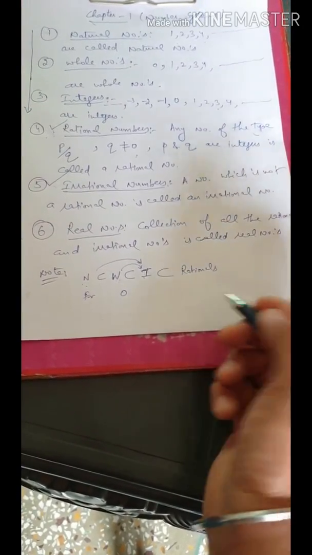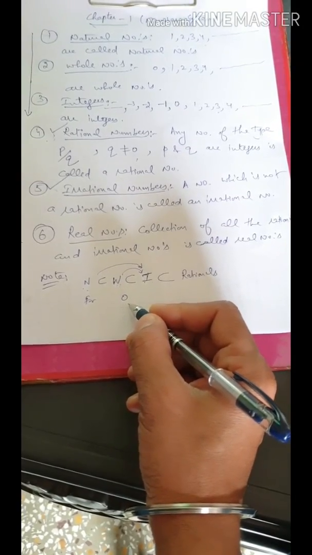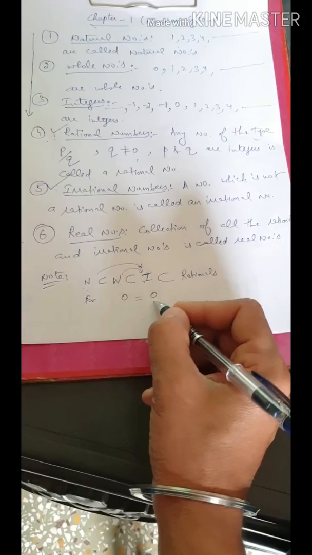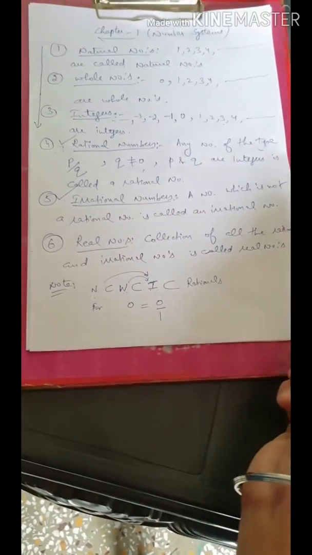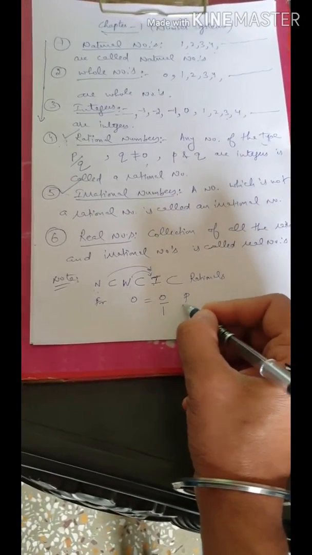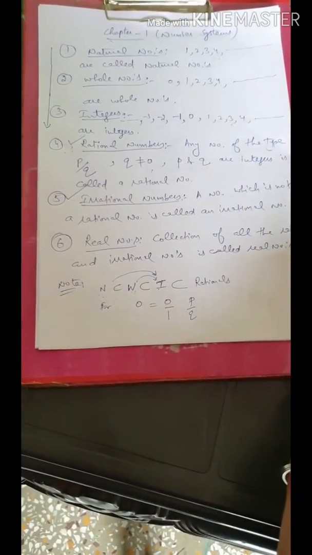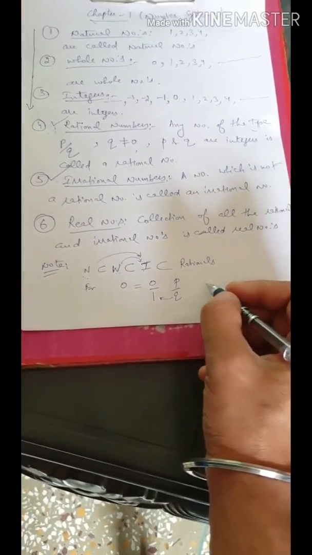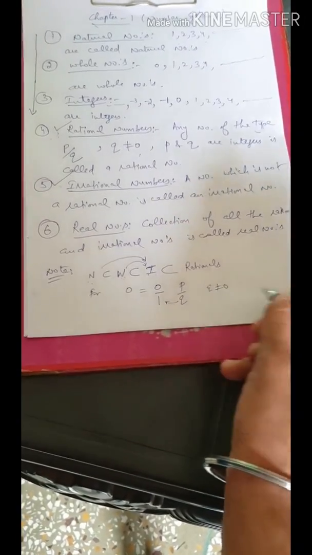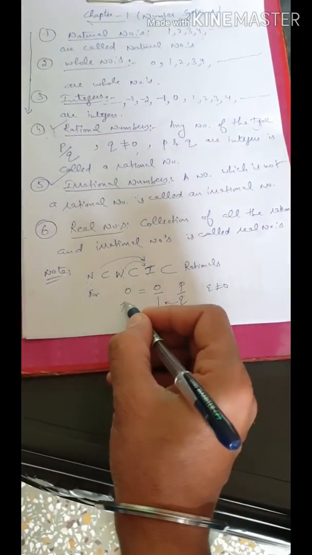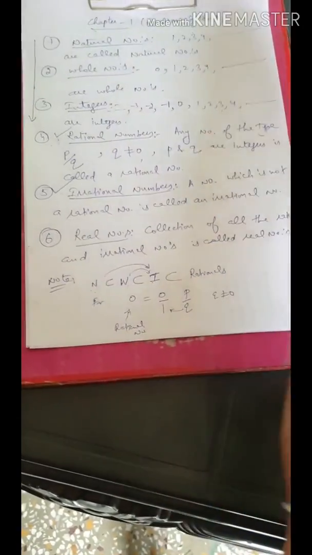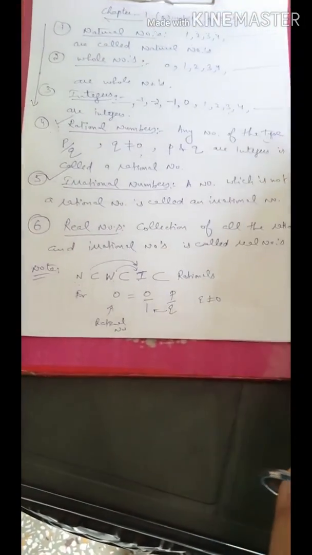Very easy to remember. 0 is only a number given, so we can treat it as numerator divided by 1. So it is of the same type as required, P over Q, denominator 1, which is not equal to 0. So 0 is a rational number. So you can mark other numbers also in the same way.